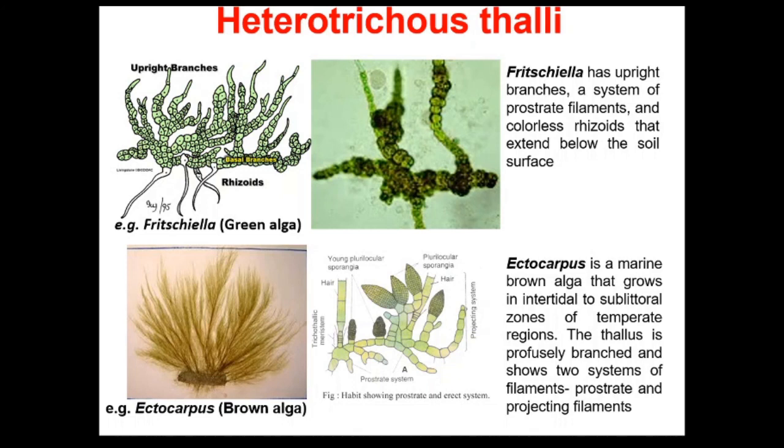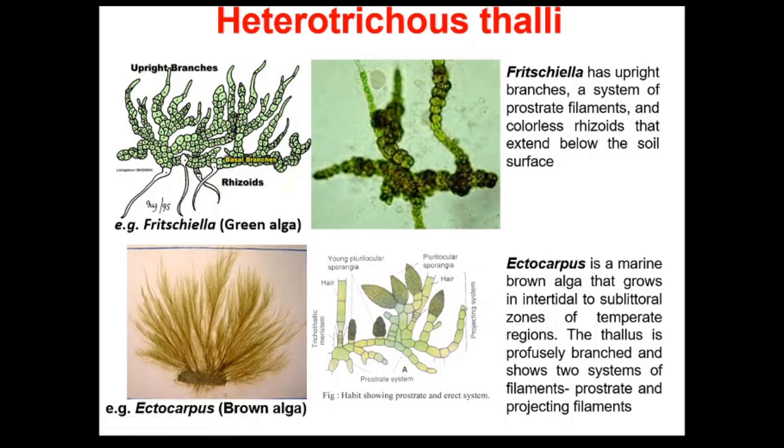Now the next example is the heterotrichous thalli. The examples of the algae in this category are the Fritschiella and the Ectocarpus. In the heterotrichous forms we get the horizontal, that is creeping system, and the erect, that is vertical system. So these forms are characterized with the prostrate and erect systems.